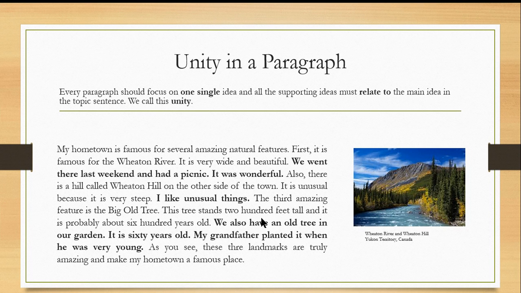Then we see this bold sentence and it tells us about an old tree in the writer's garden. It is 60 years old and the writer's grandfather planted it when he was very young. This sentence doesn't describe the big old tree in the supporting sentence, but instead it describes the experience of the writer.